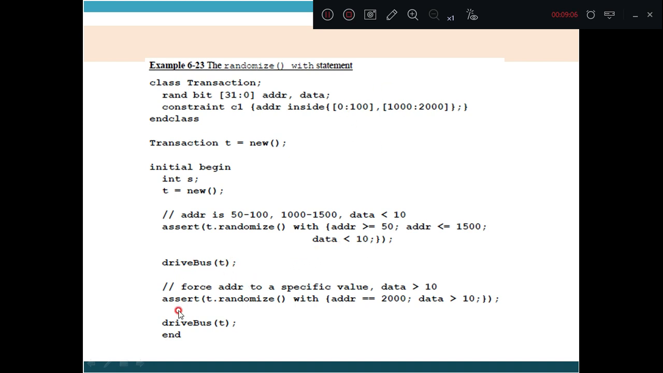Drive bus data. There is some program here, but we are interested in looking into what is randomize with. So again here randomize with address equal to 2000 and data has to be greater than 10. Drive bus t, end. So what we have to understand here is what is randomize with. Randomize with is nothing but it is used to add the extra constraint to the program.